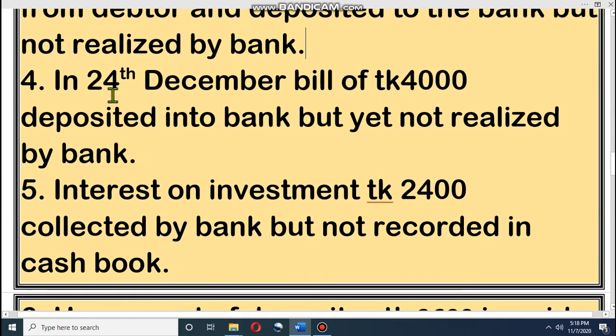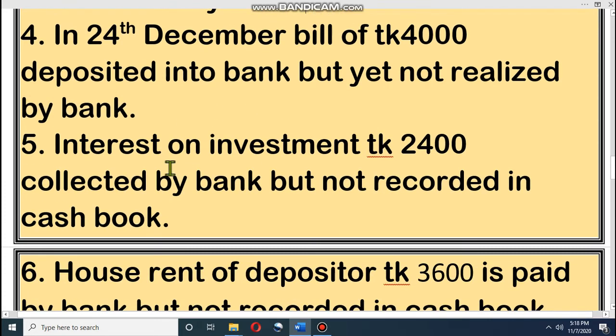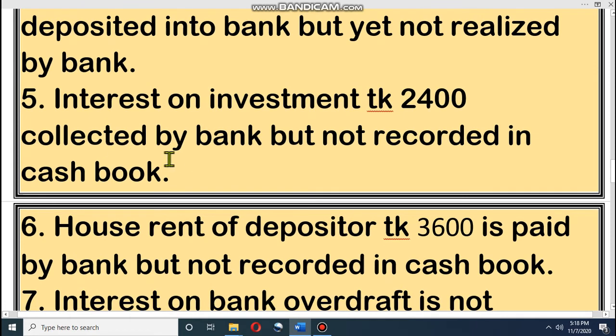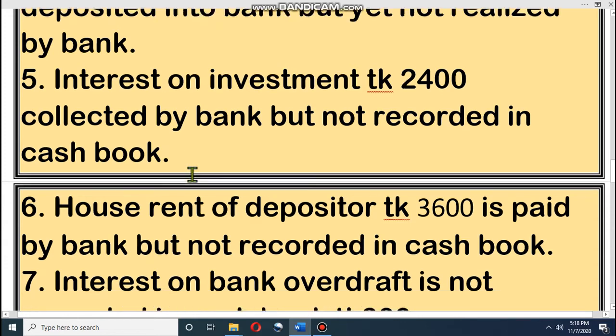Now the next transaction, on 24th December, a bill of taka 4,000 deposited into bank but not yet realized by bank. Same type of thing. I have received a bill and I have deposited it into the bank, but the bank has not yet realized the money. Interest on investment of taka 2,400 collected by bank. Now look, the bank already credited our account because they have received 2,400 as interest on investment, but it is not recorded in the cash book. That means the information has not been received by the cash book.